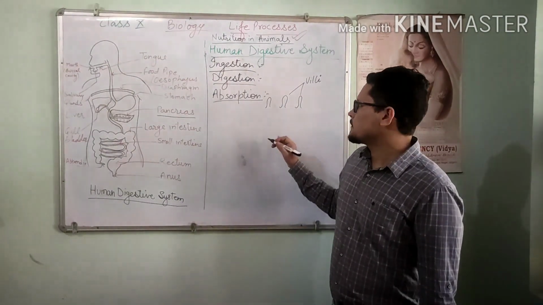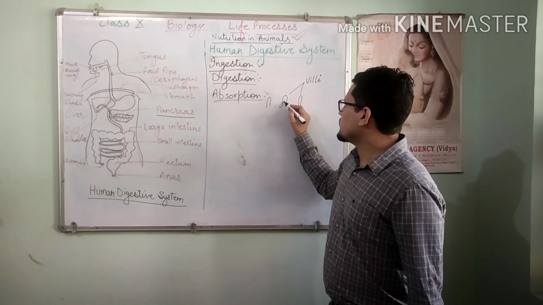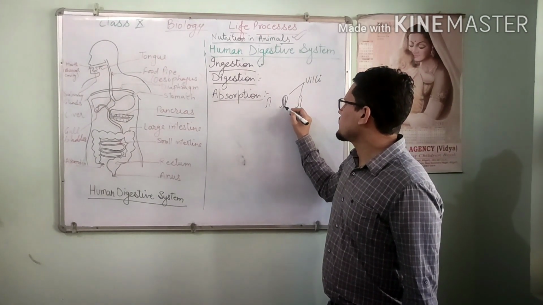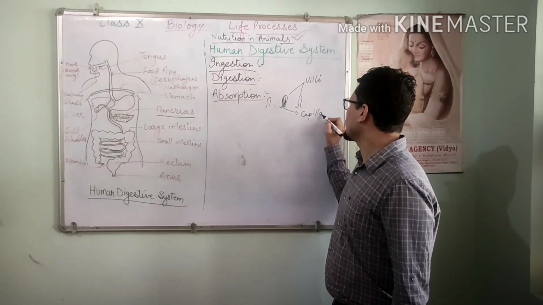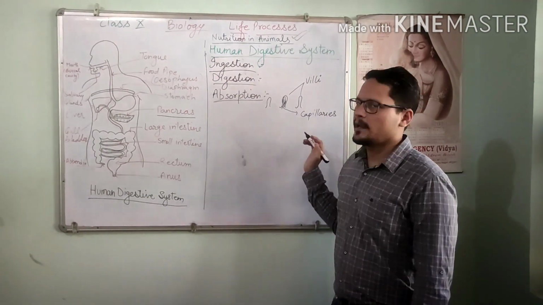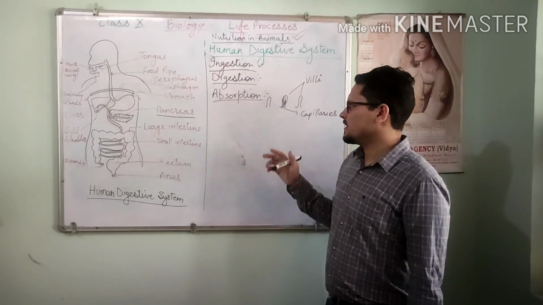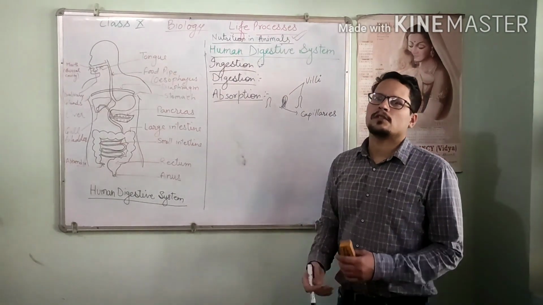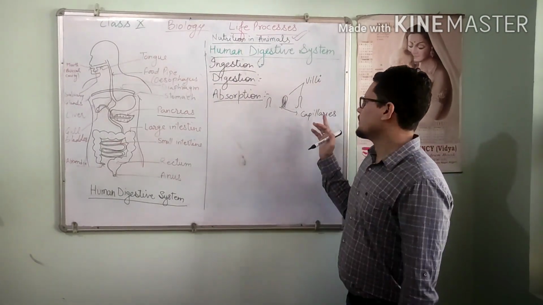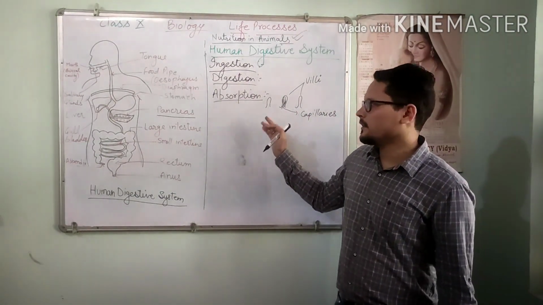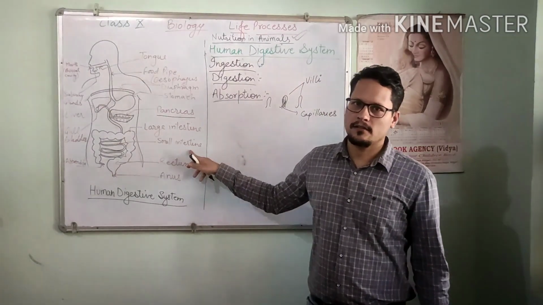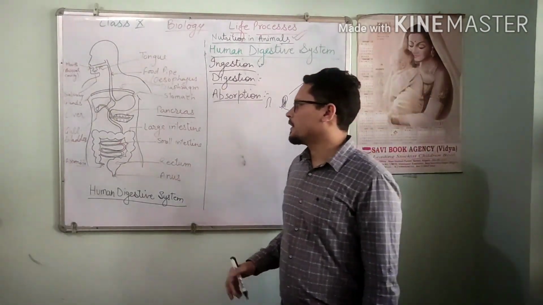These are connected with the blood vessels, capillaries, and as you know, in the capillary blood flows. So the food is absorbed into the blood through villi, and in which organ? In the small intestine.